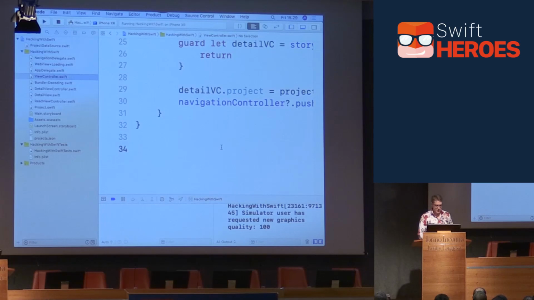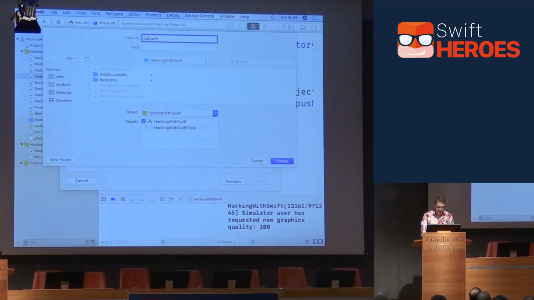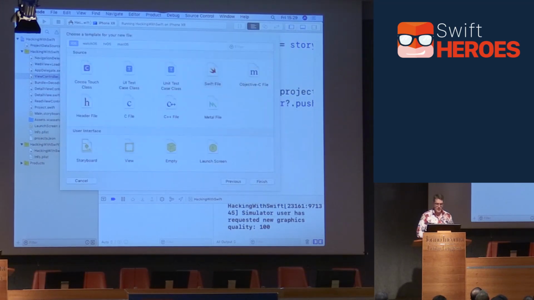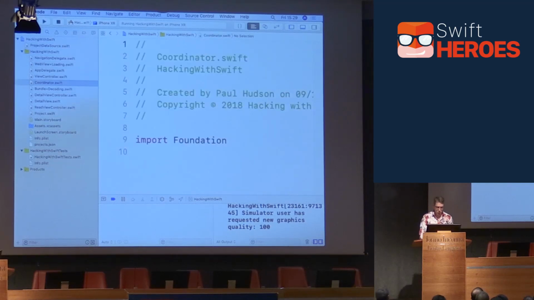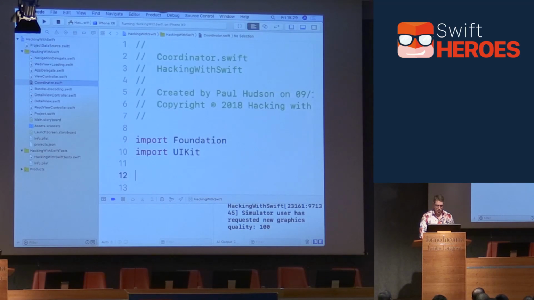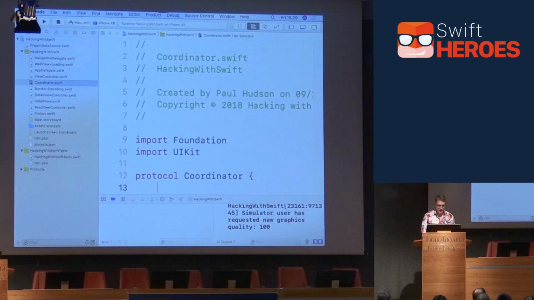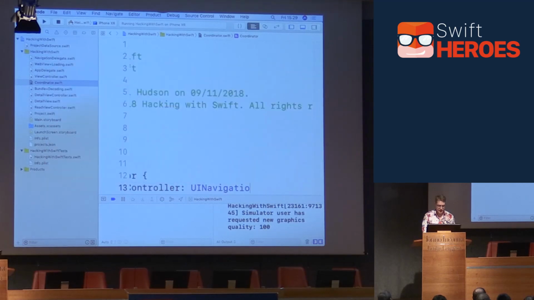Anyway, so we'll do it here. And the first step to do that is we're going to start off with a nice, simple coordinator implementation. So I'll press Command-N, make a new file, choose Swift file, and I'll make this thing called coordinator. We'll make a protocol that defines what is a coordinator. So we'll do import UIKit. And I'm going to say, if you want to be a coordinator in my project, you've got to have two properties plus a method. So first we'll say protocol Coordinator. First property is a navigation controller, something that can push and pop views onto the screen.